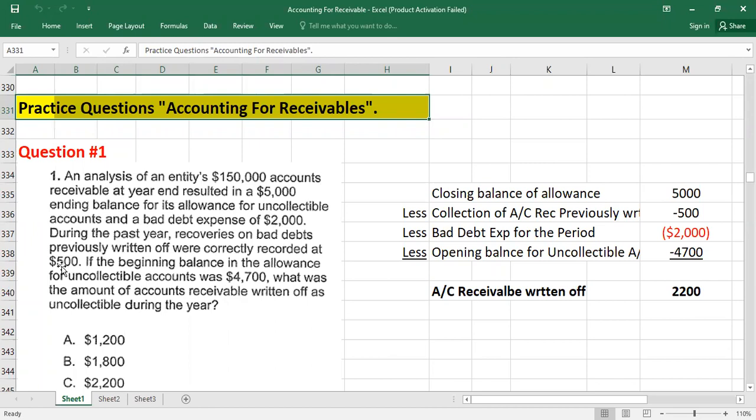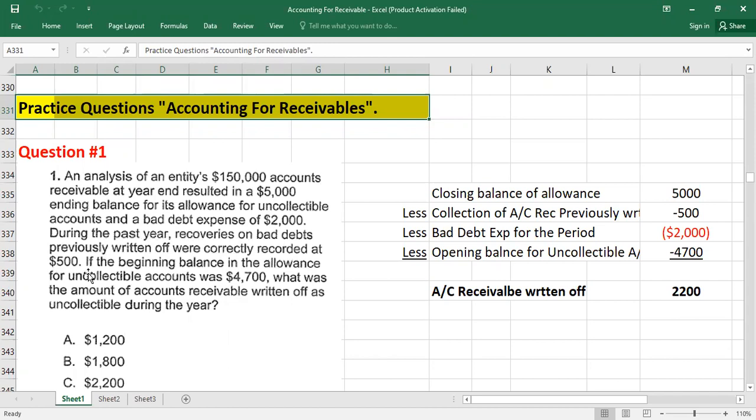So here we go. They're telling you that during the past year, recoveries on bad debts previously written off were correctly recorded at $5,000. Like, we have recovered certain bad debts which had been written off in the last period.